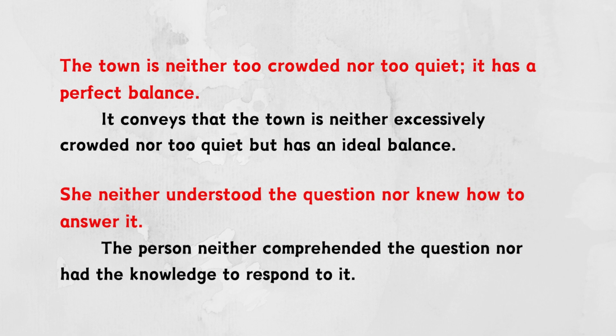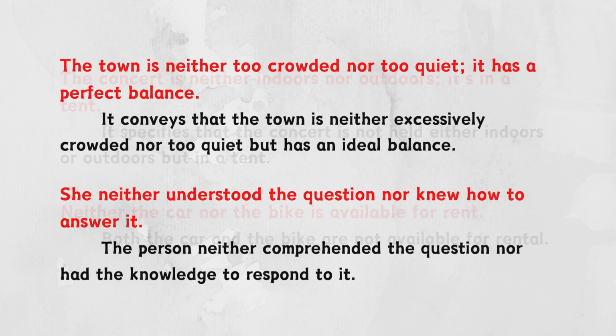The town is neither too crowded nor too quiet, it has a perfect balance. It conveys that the town is neither excessively crowded nor too quiet but has an ideal balance. She neither understood the question nor knew how to answer it. The person neither comprehended the question nor had the knowledge to respond to it.